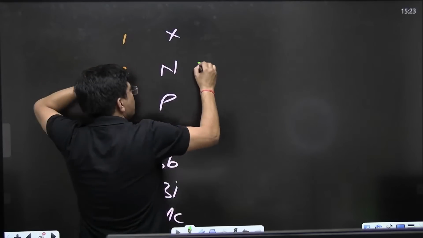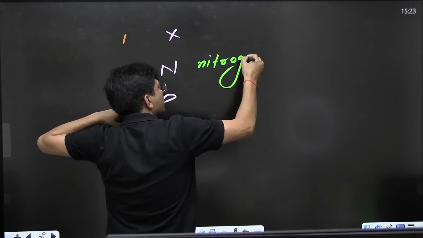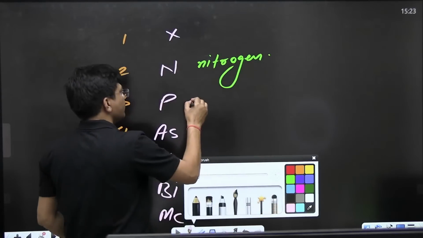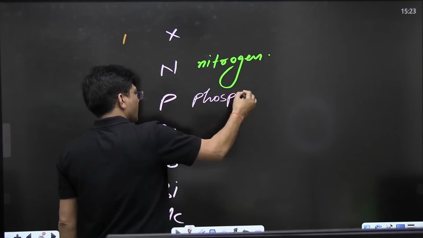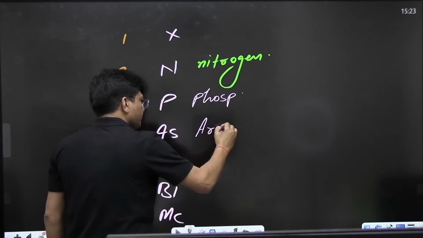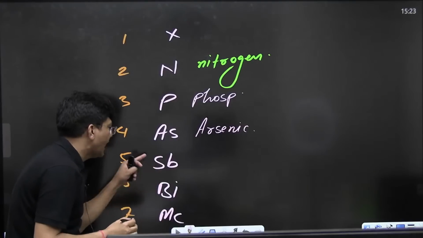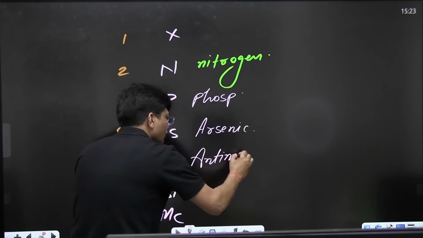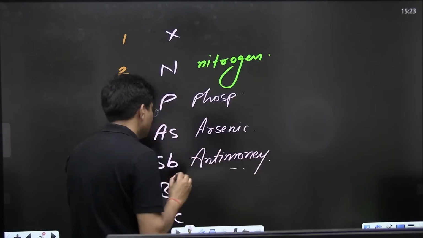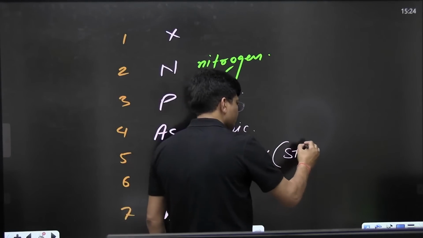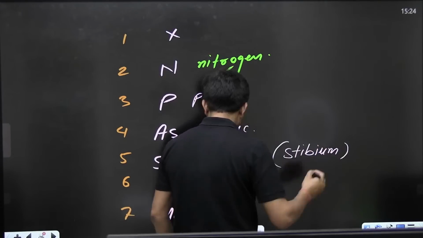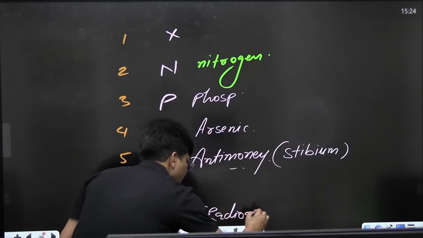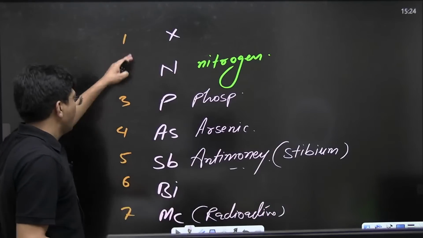Nitrogen is okay, no problem is there. Phosphorus is also okay. Arsenic is also okay. What is this? Antimony. Antimony actually is stibium. And this one is a radioactive element, no need to go for it.